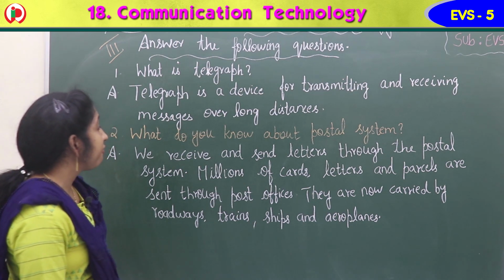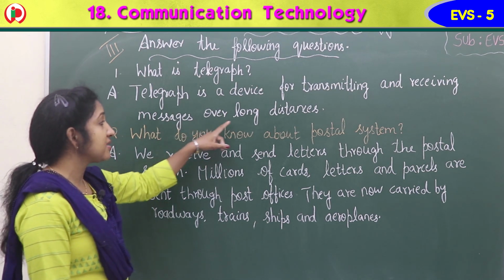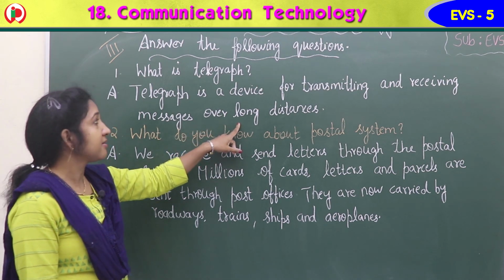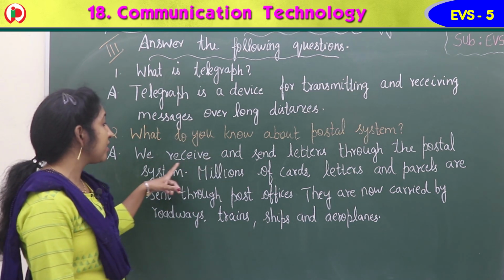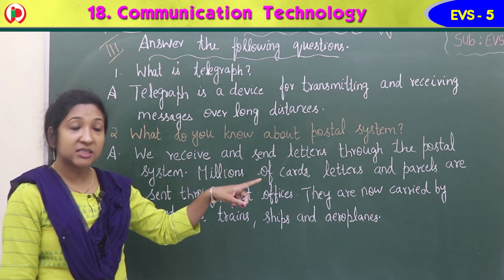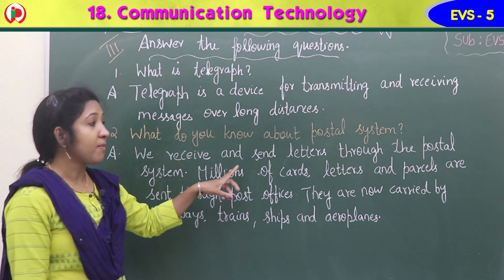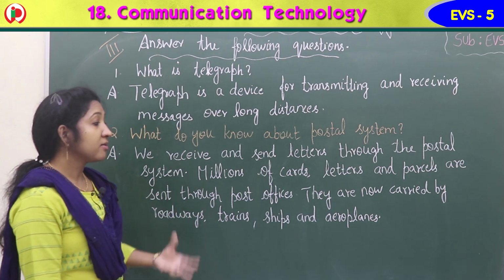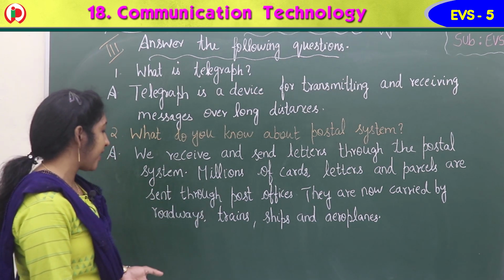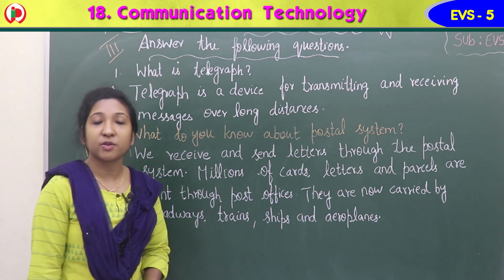So what is telegraph? Telegraph is a device for transmitting and receiving messages over long distances. Second, what do you know about the postal system? Answer, we receive and send letters through the postal system. Millions of cards, letters and parcels are sent through post offices. Full stop. They are now carried by roadways, trains, ships and aeroplanes. Okay, children?